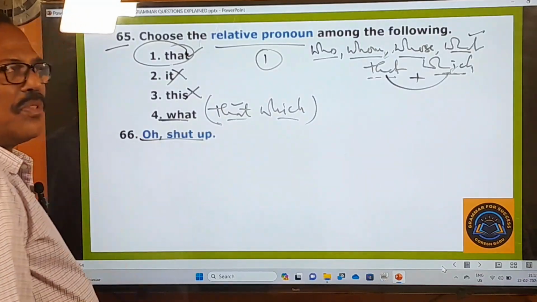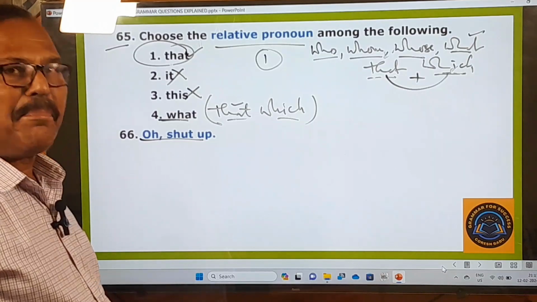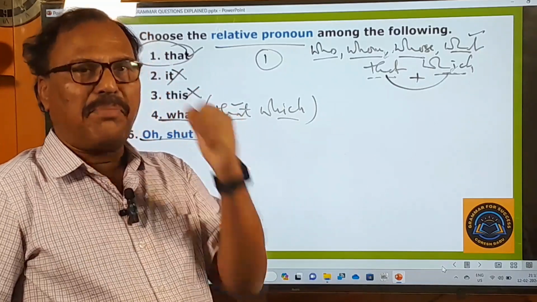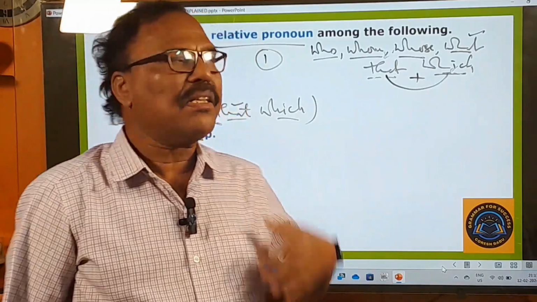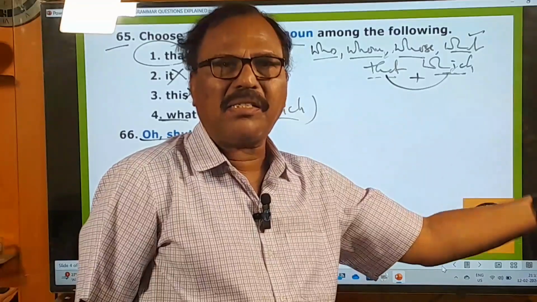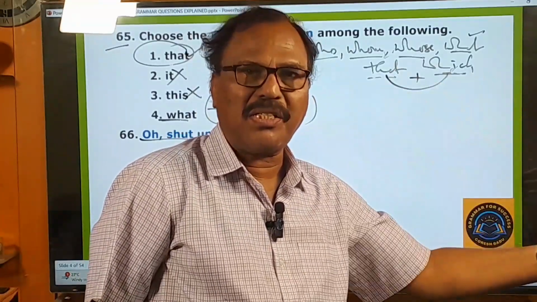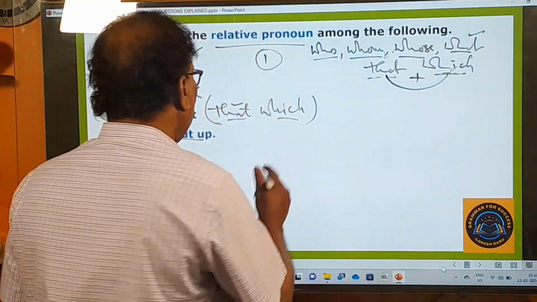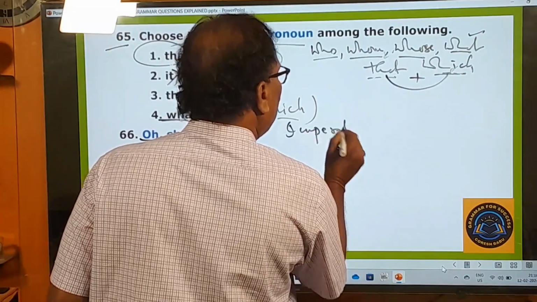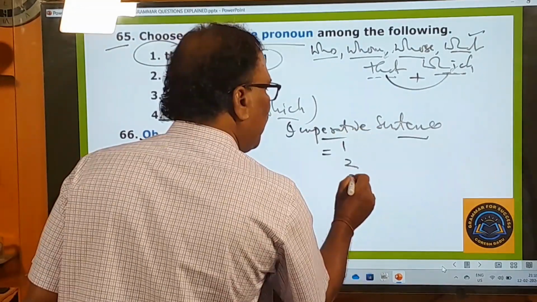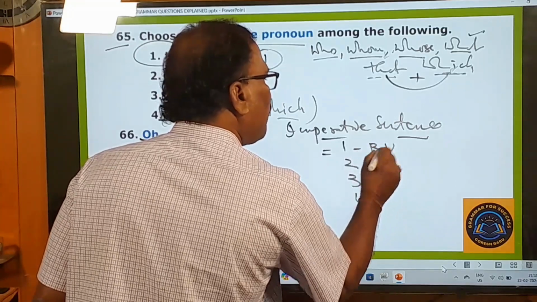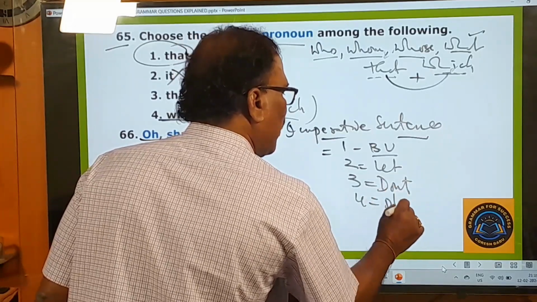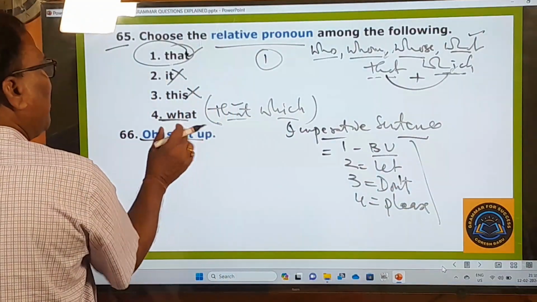Oh, shut up. This is what? An imperative sentence. You should understand the concept of imperative sentences. What are the imperative sentences? The sentences that contain orders, commands, requests, warnings, suggestions, pieces of advice are called imperative sentences. Imperative sentences begin with a base form verb, or they begin with let, don't, or please. And here, oh, shut up, it's beginning with a base form verb.